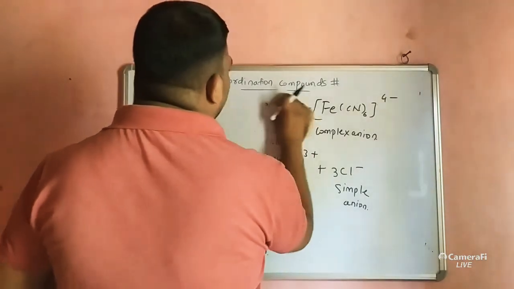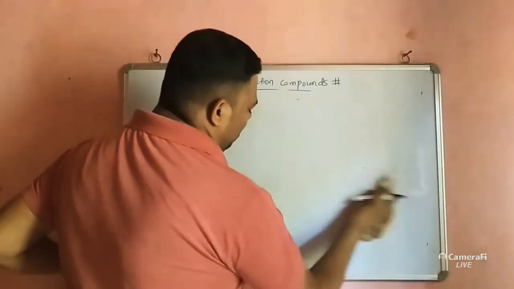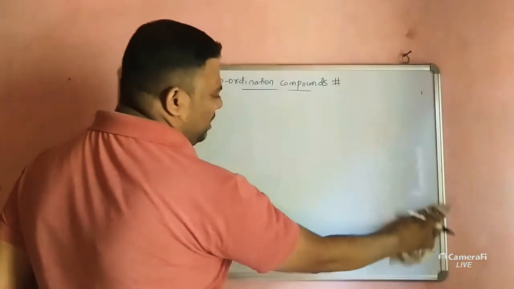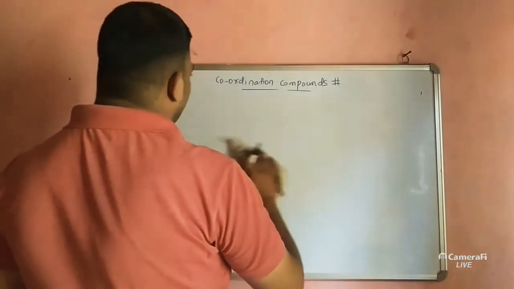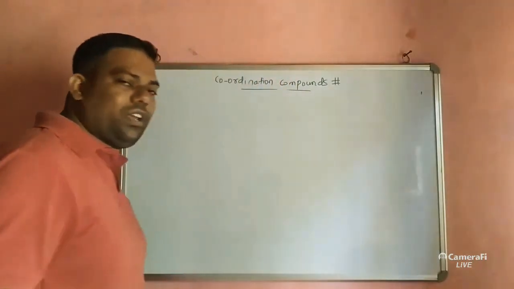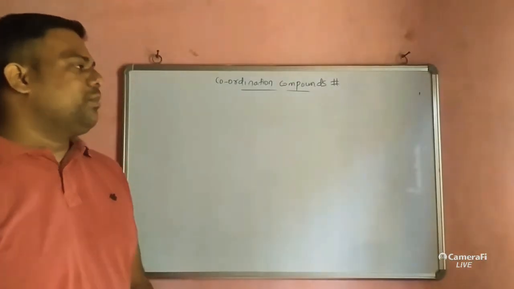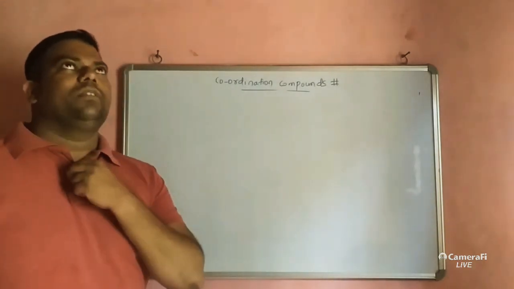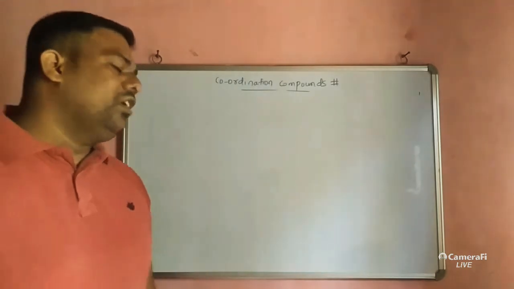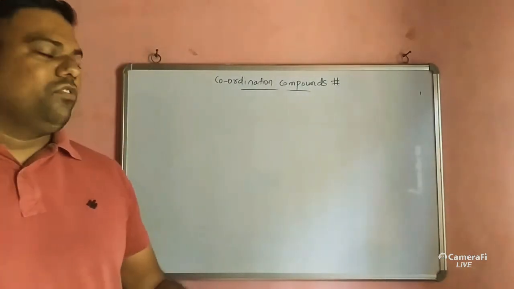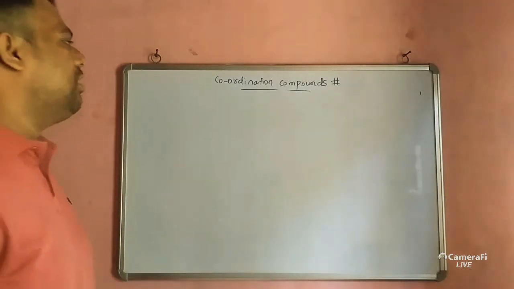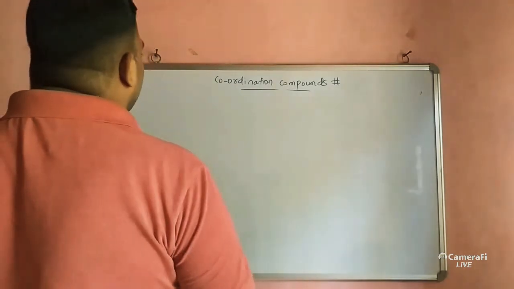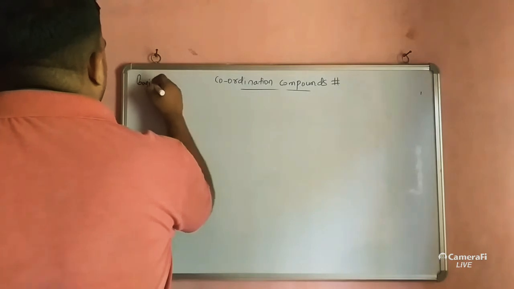Now we will discuss the basic terminologies. These basic terminologies are very important, we can say the backbone of this topic. In every topic we see basic terminologies. For example, in thermodynamics we saw basic terminology: system, surrounding, universe. Like that, here also there are some basic terminologies. So write down the basic terminologies related to coordination compounds.